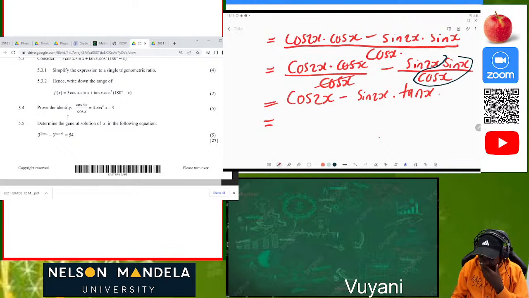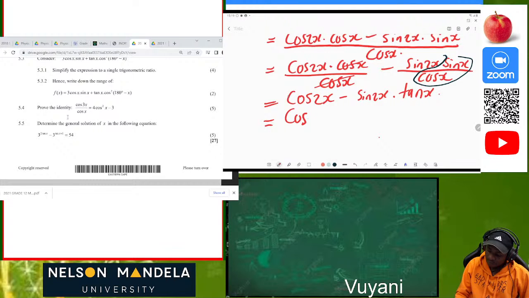Now let's play around. Let's start by attacking this other side before we determine our cos. Why am I saying that? Because we know that cos 2x can be simplified in 3 ways. This is a double angle which can be 2 cos squared of x minus 1. It can be 1 minus 2 sine squared of x. It can also be cos squared minus sine squared of x. So let's look at our other side.